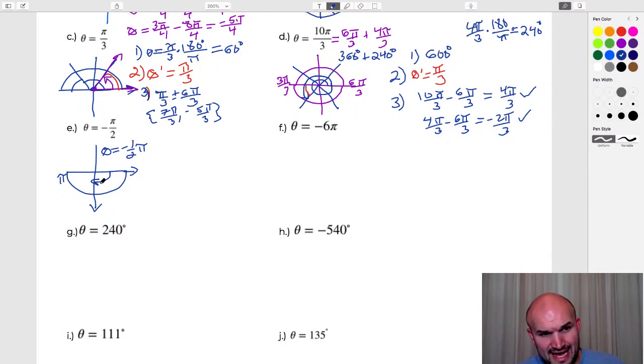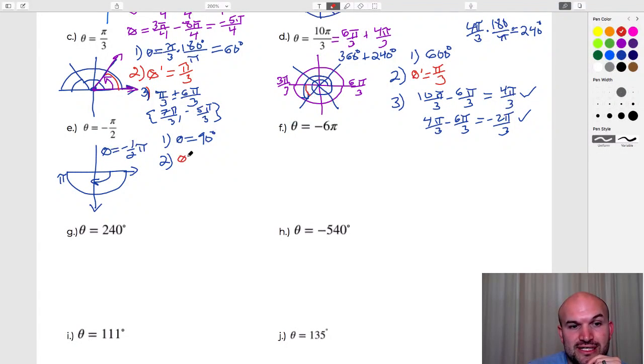I already know that that is a 90-degree angle, so I'm not going to show any work for that. I can just say theta in degrees is 90 degrees. For number 2, the coterminal angle does not exist because a coterminal angle has to be acute, and 90 degrees is not acute. So I'll just say none.